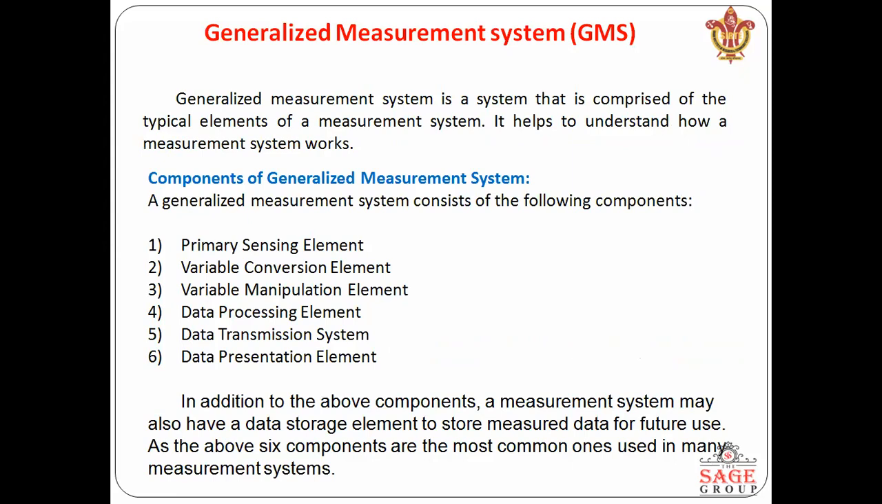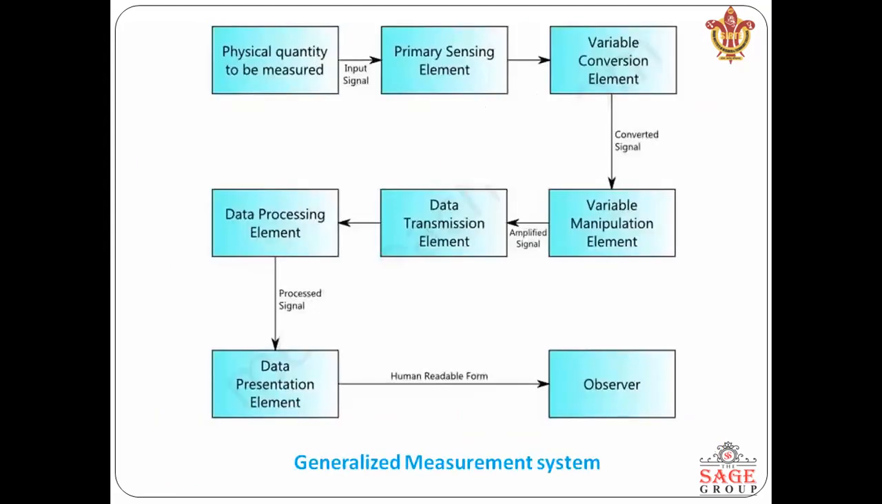But the measurement we are performing is one generalized measurement system. Initially we have to make one generalized measurement system. A generalized measurement system has components such as the primary sensing element. For a measurement system, initially we give the input value. This input value is then converted into some variable. Then data processing happens and data transmission happens. Then we receive the result, which is represented by the data presentation element. So just look at this block diagram, in which we are representing a generalized measurement system.